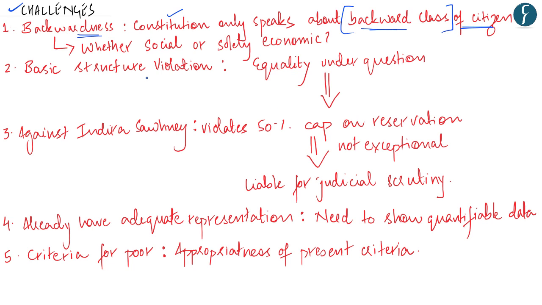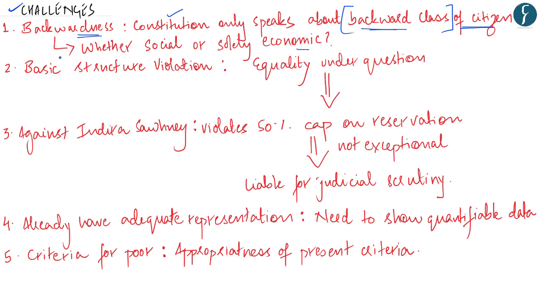But the current reservation is aimed at the people of the economically weaker section who come under the general category. Hence, the first question which arises is whether these people of the general category, who are being given this 10% reservation only on the basis of their poverty, are even backward in the sense that they have been discriminated against or excluded from opportunities in education and employment since ancient times?